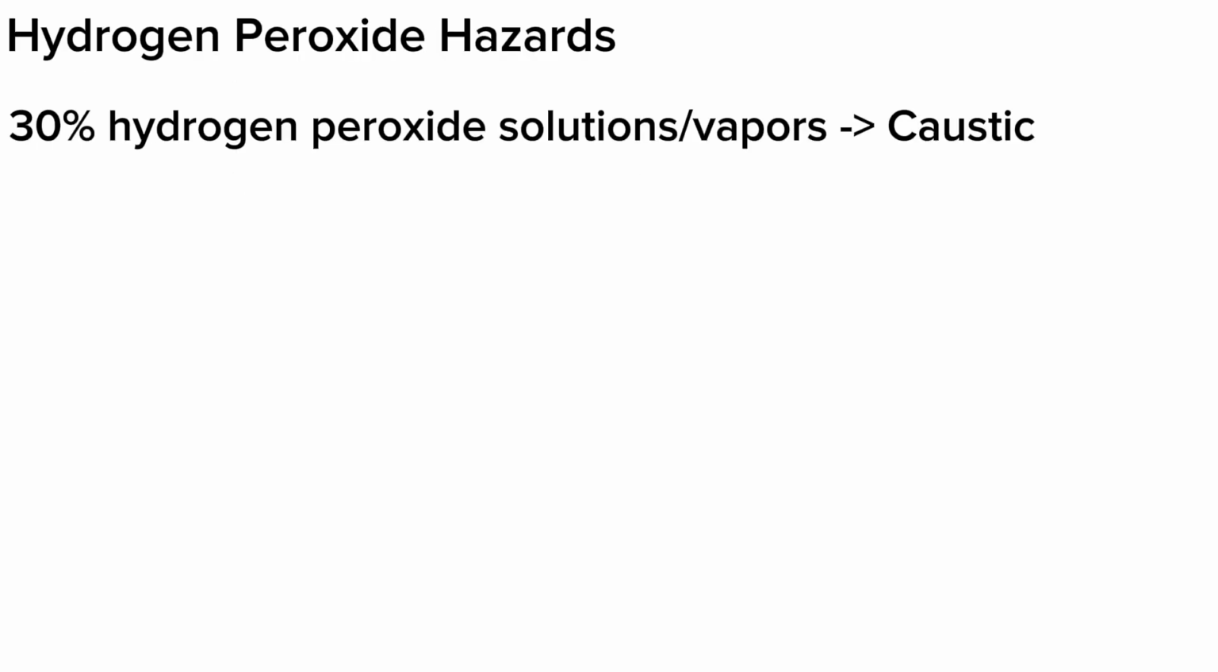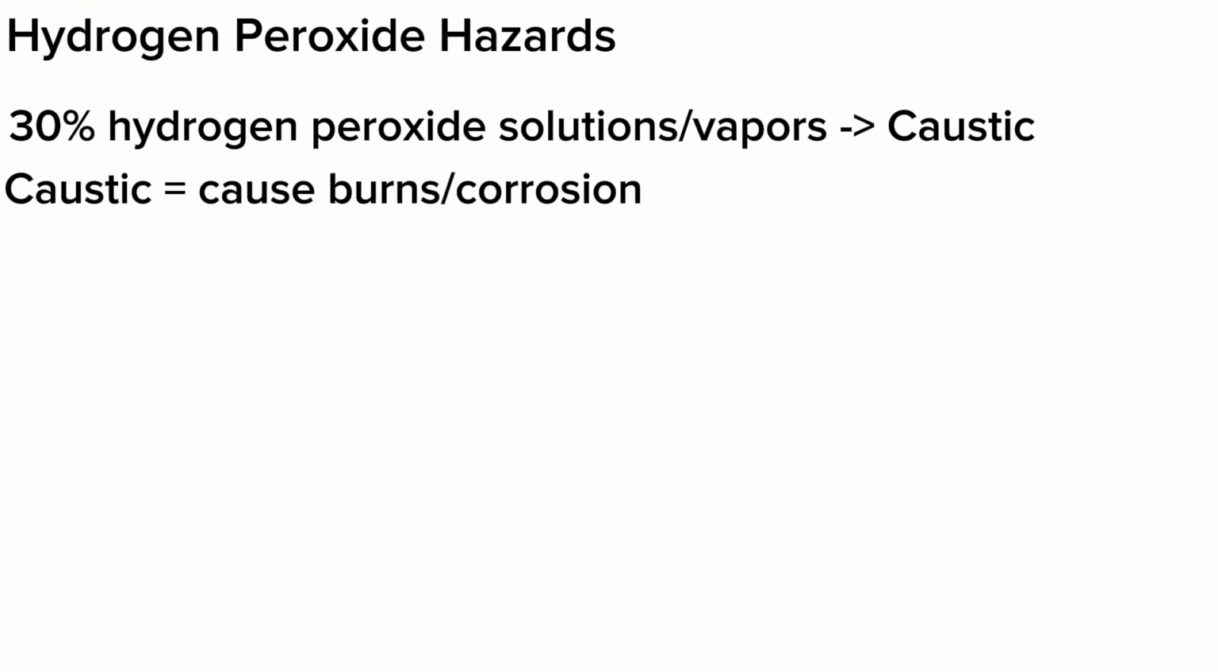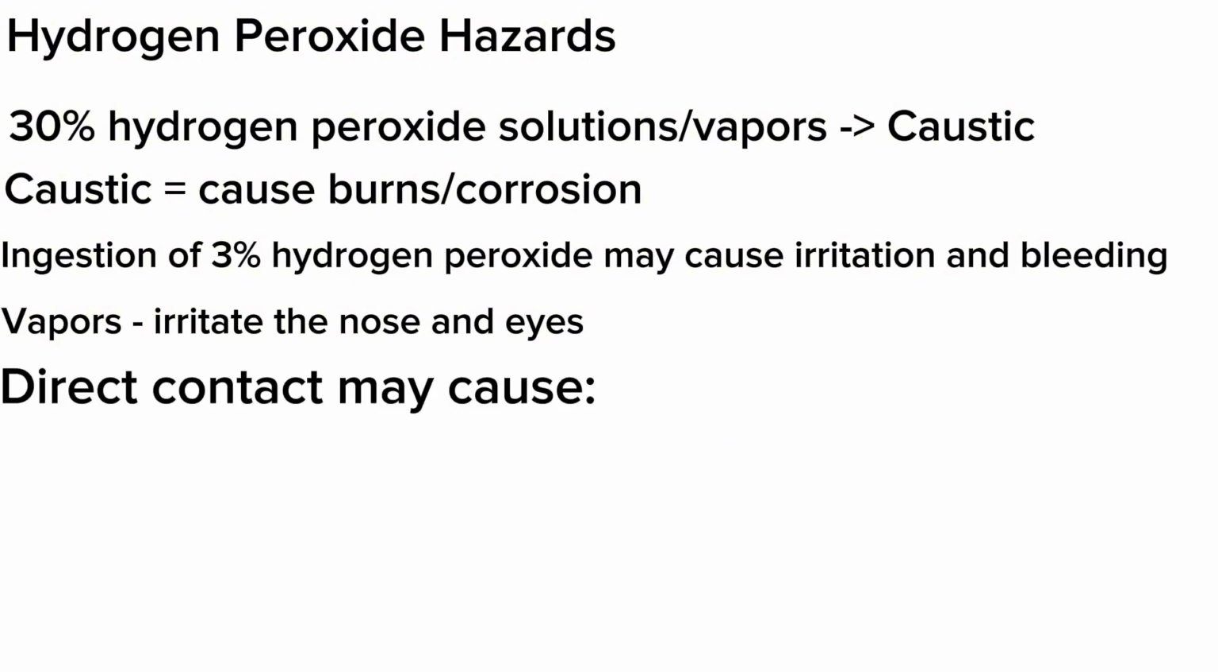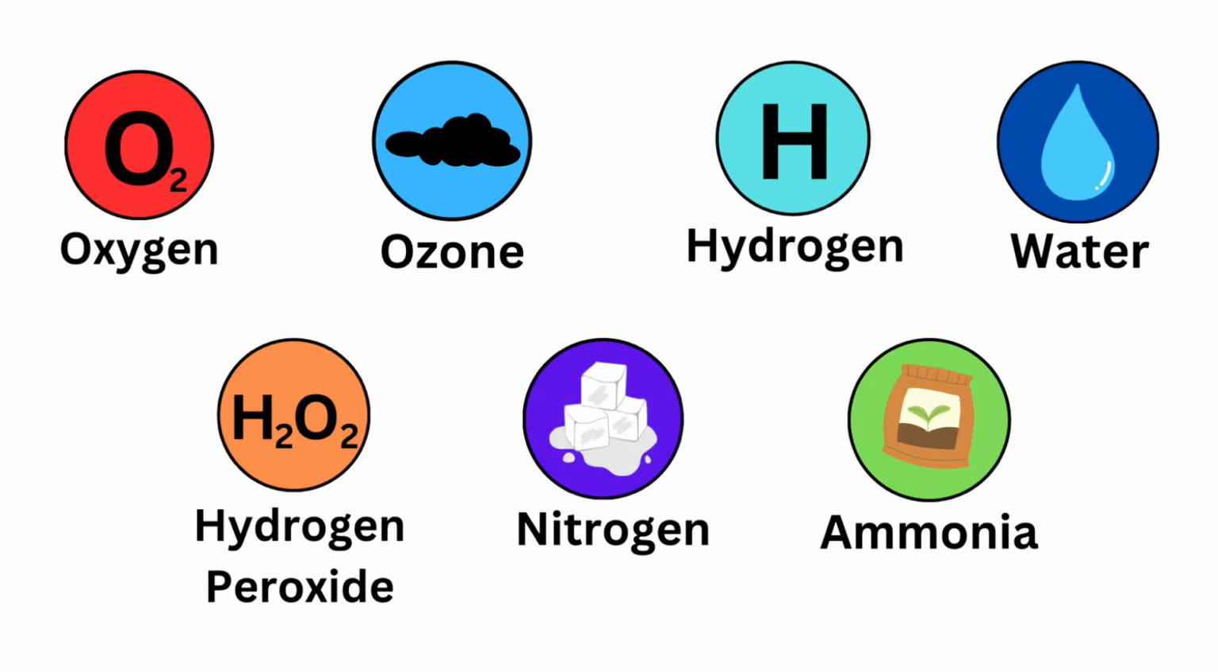30% hydrogen peroxide solutions and vapors are considered caustic and can cause burns and corrosion to tissues and organs. Ingestion of 3% hydrogen peroxide solutions must be avoided to prevent irritation and bleeding. Vapors can irritate the nose and eyes. Direct contact of liquid solutions to the skin may result in a stinging sensation.